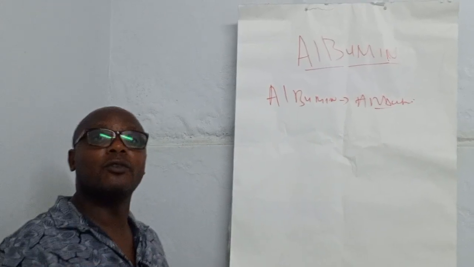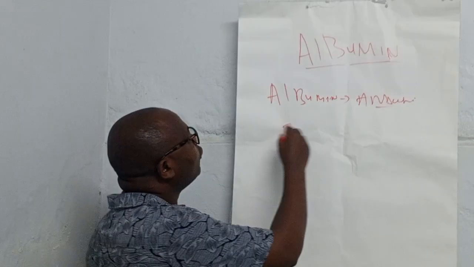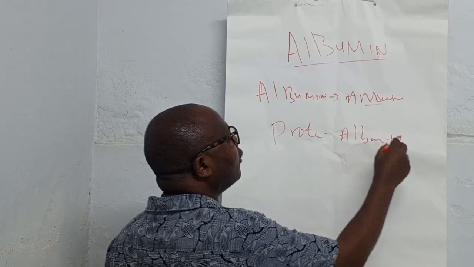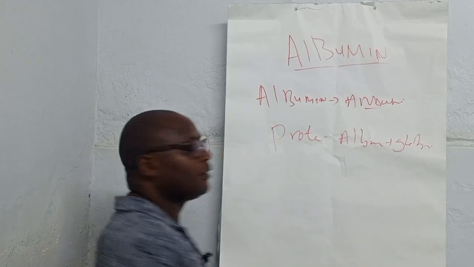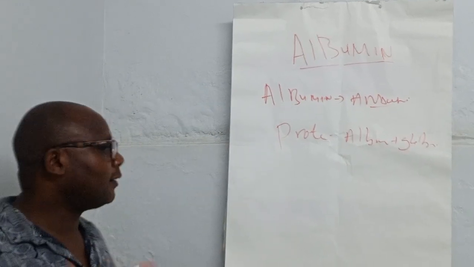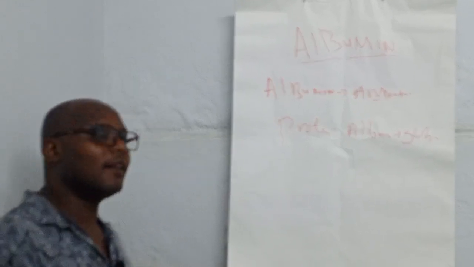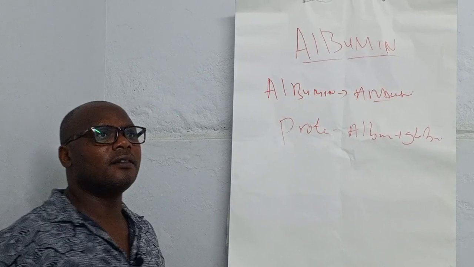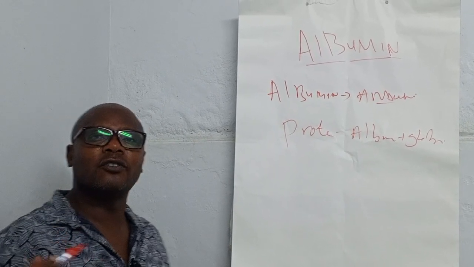Albumin exists in the body together with globulin. So the protein in our body contains albumin and globulin. And that means albumin is the richest. It's more abundant than globulin in our body. Now, albumin has two main functions in the body.